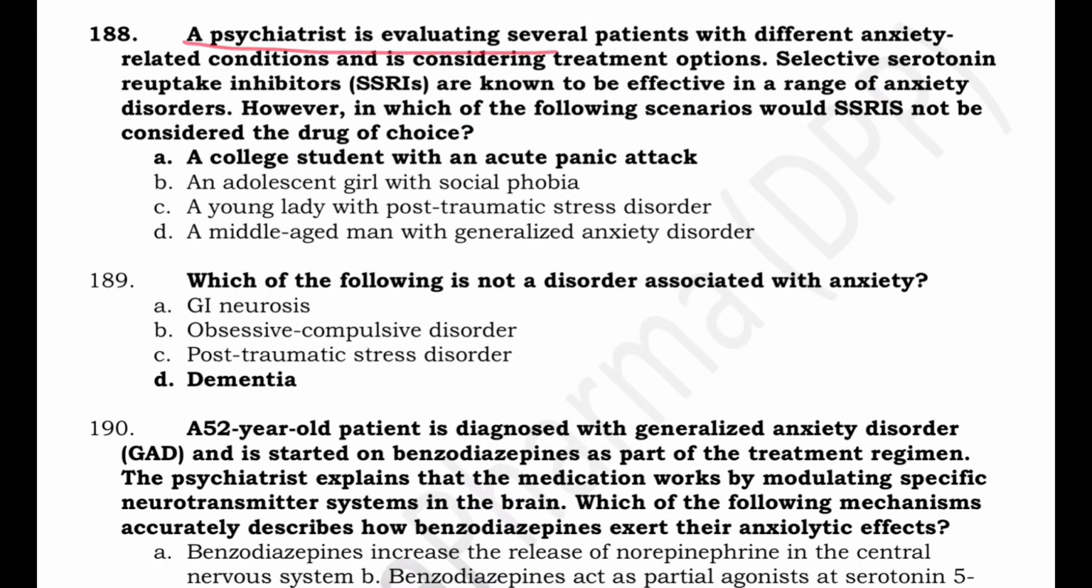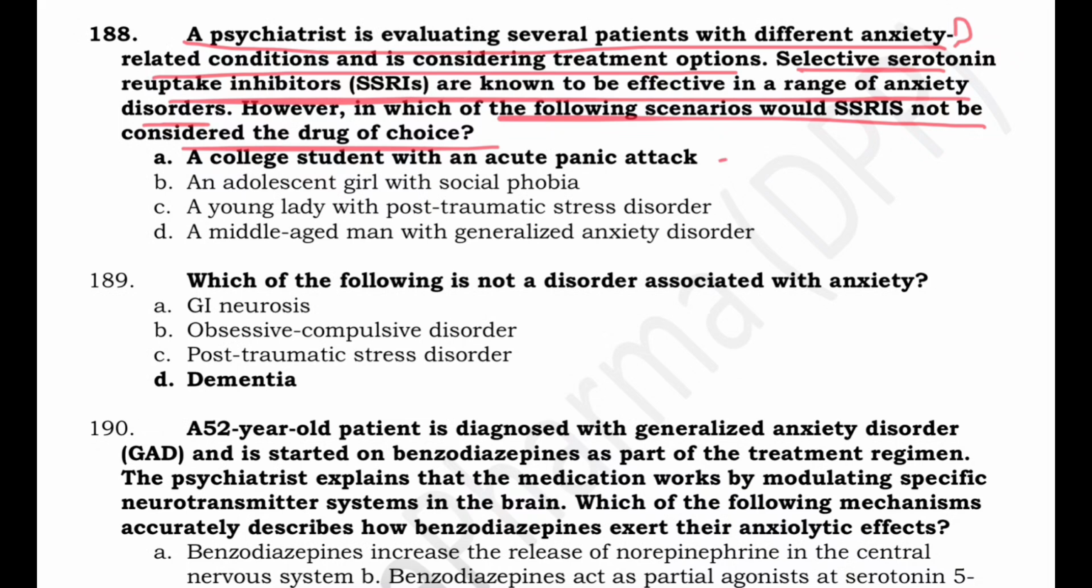A psychiatrist is evaluating several patients with different anxiety related conditions and is considering treatment options. मतलब यहाँ पे patient को anxiety, SSRIs are known to be effective in a range of anxiety disorders. In which of the following scenarios would SSRIs not be considered the drug of choice? SSRI किस केस में drug of choice नहीं होंगे?